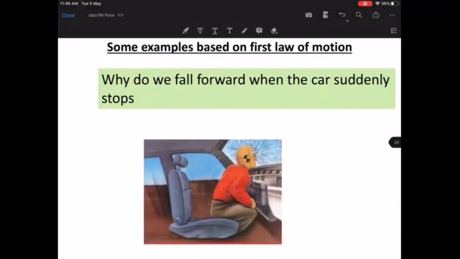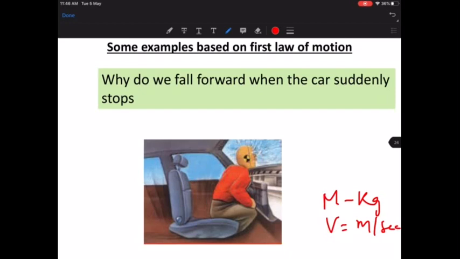The mass should always be in kgs, velocity should always be in meters per second, time always has to be in seconds, distance always has to be in meters. These are the standard units. Remember these units in your entire journey. Whenever you are learning physics or you take up higher physics, these are the standard units. Okay, next, we'll take this example.